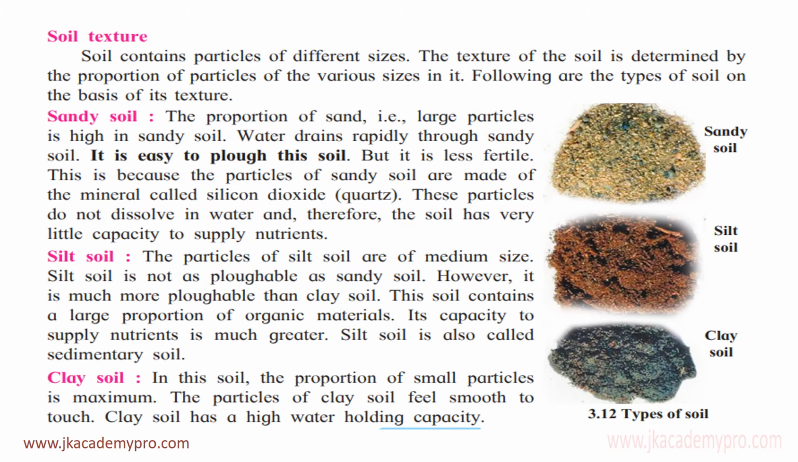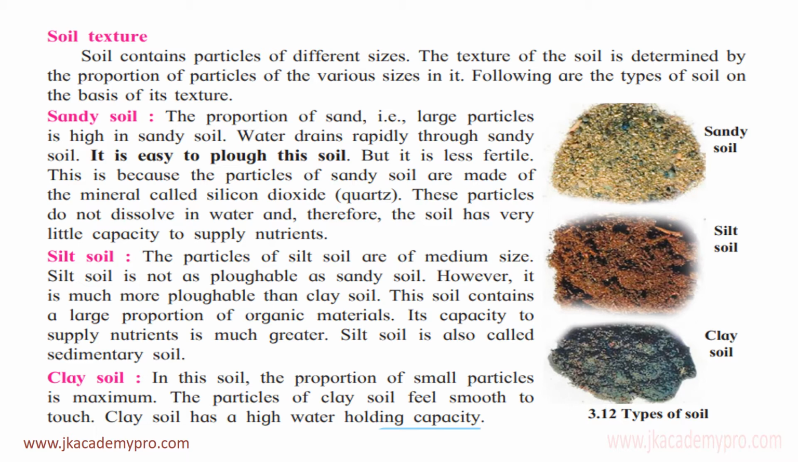Now let's learn about the soil texture. The soil contains particles of different sizes. What is soil made up of? Soil is made up of various particles that are of different sizes. Now the texture of the soil is how you feel the soil when you hold it in your hand. The texture of the soil is determined by the proportion of particles of various sizes in it. If the particles are very fine, you will feel a very smooth texture. But if the particles are of thicker sizes, then you will find the soil to be a little rough.